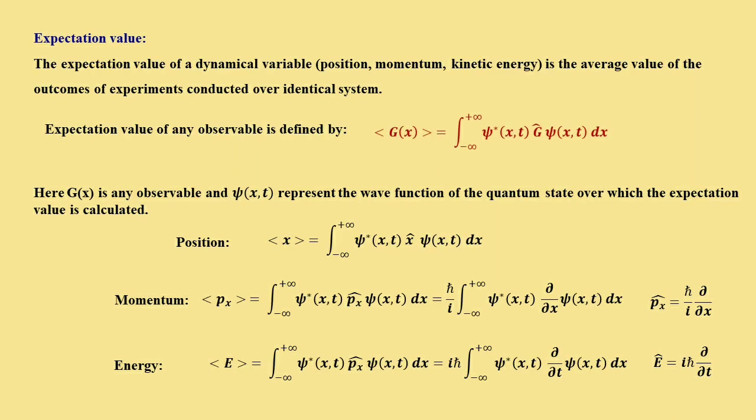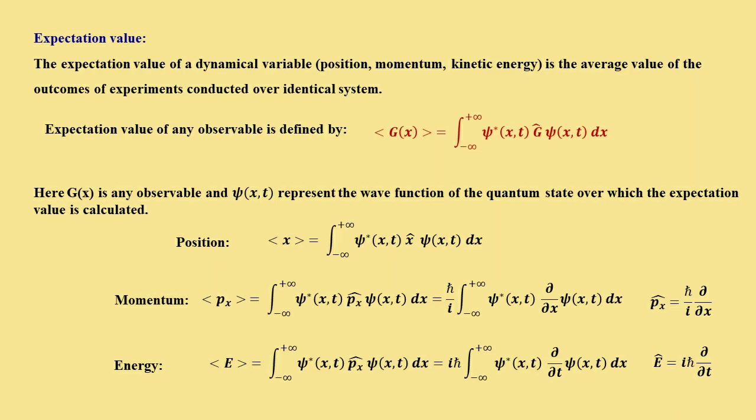By mathematical description, suppose g(x) is a function; its expectation value is written in angular brackets, and the expectation value of g(x) is the integral from minus infinity to plus infinity of psi star (x,t) g psi (x,t) dx.